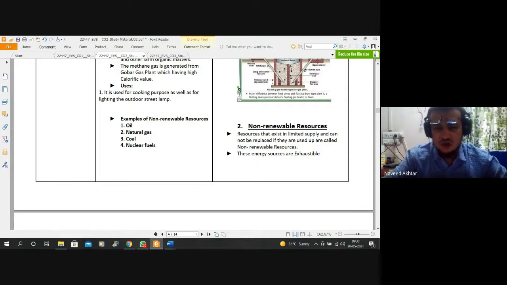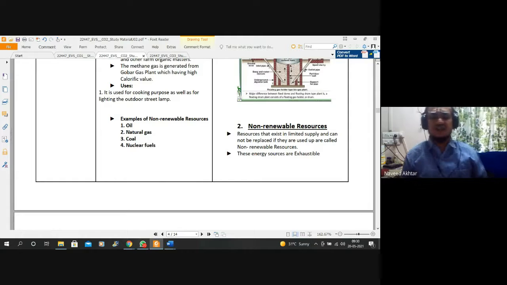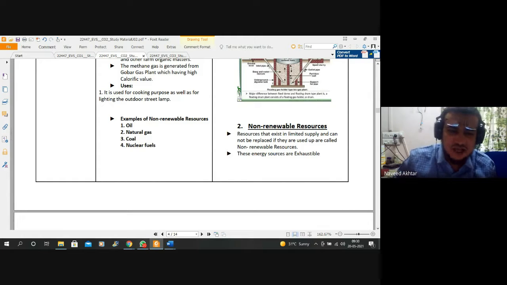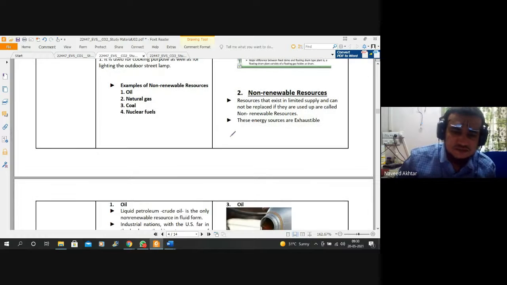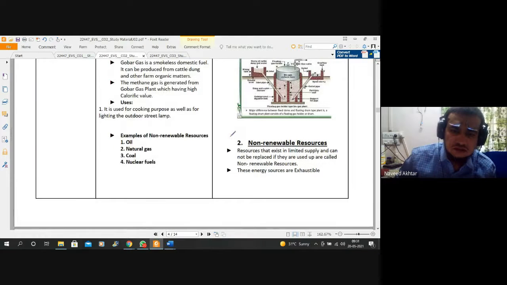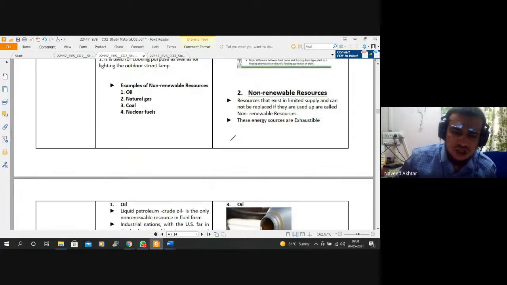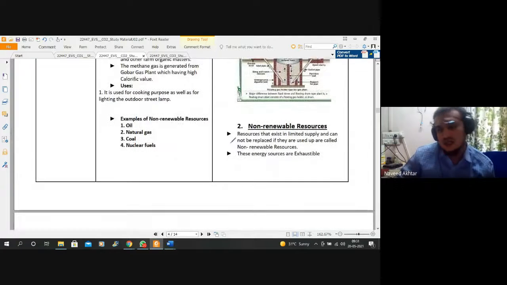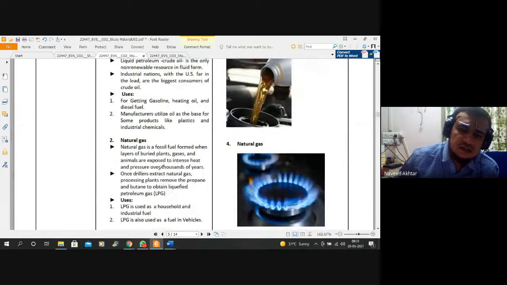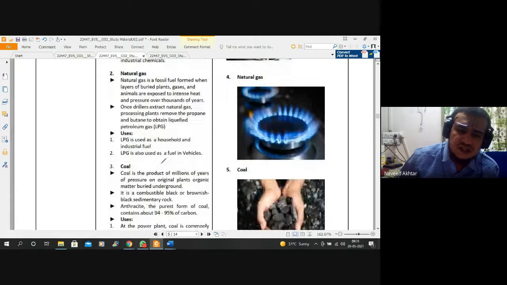Sometimes the renewable energy sources, which have very low impact on the environment, are called non-conventional energy sources.